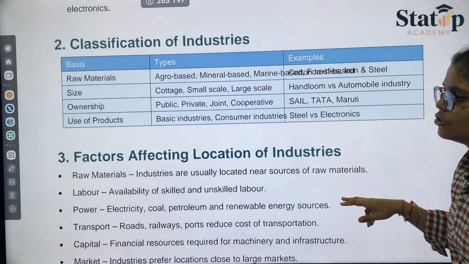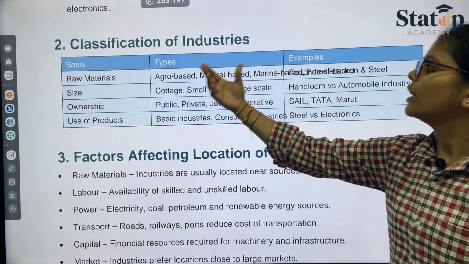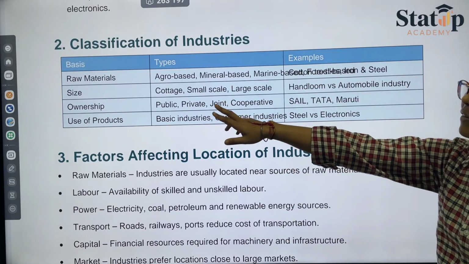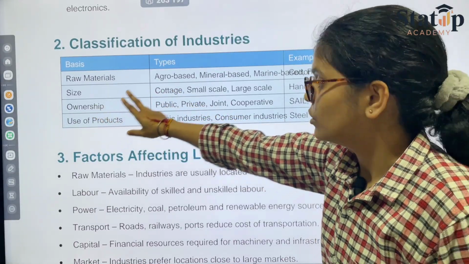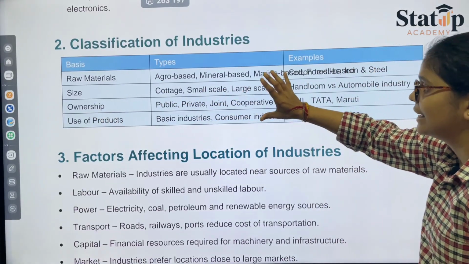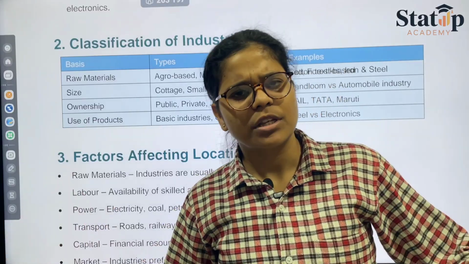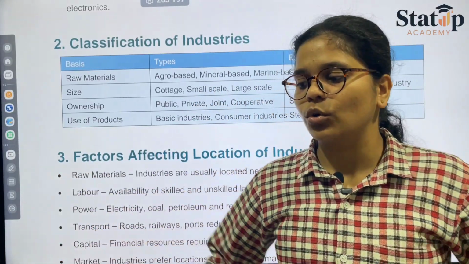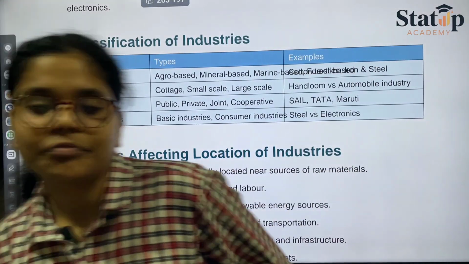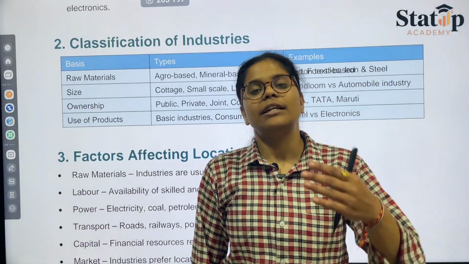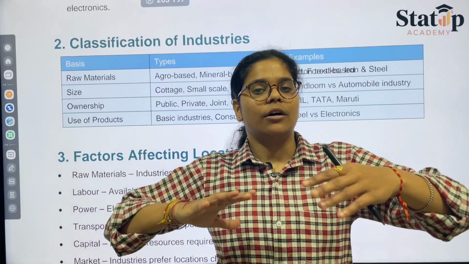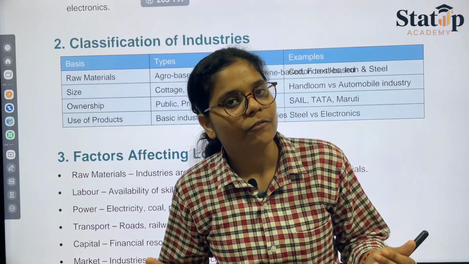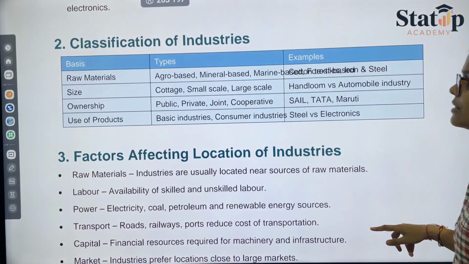When we classify industry, we can classify them as agro-based, mineral-based, and marine-based industries. Then when we classify them, size is also there. Like cottage, small scale, and large scale. Cottage is like producing just for ourselves. Small scale refers to giving to a few people around us. And when we talk about large scale, industries are providing services, or we can say goods, on a very worldwide scale. So that's why comes the large scale.